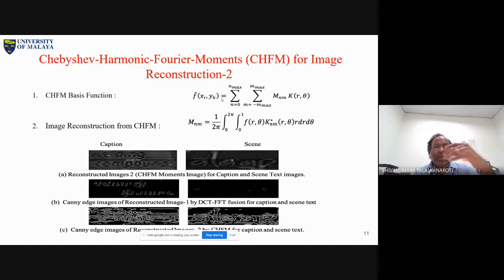Even in the previous step we are getting a fused image. Now again we are using another moment concept to bring in one more image here. What is the motivation? What is the property of CHFM? This is a very good reconstruction moment. It eliminates redundancy. What do we mean by redundancy in the image?